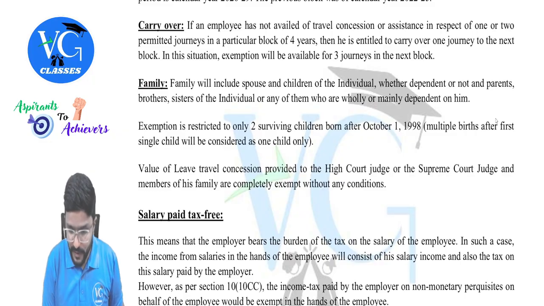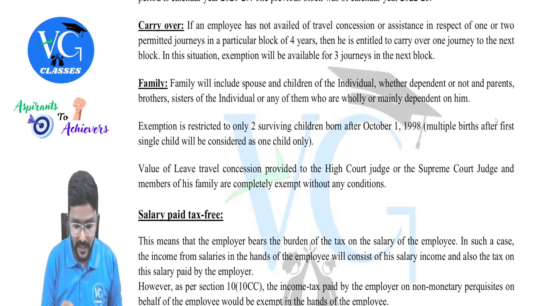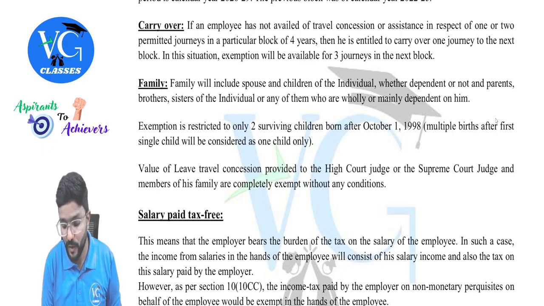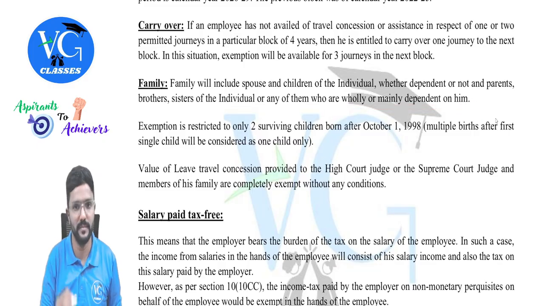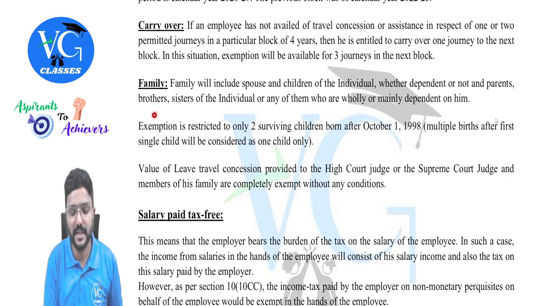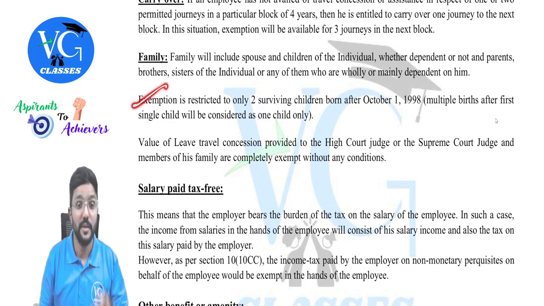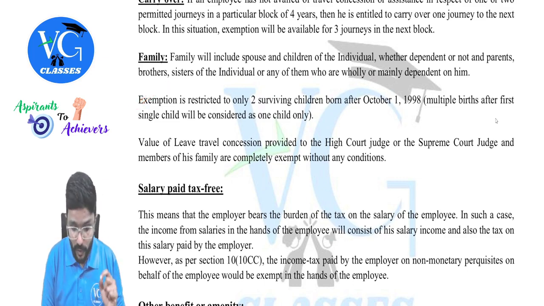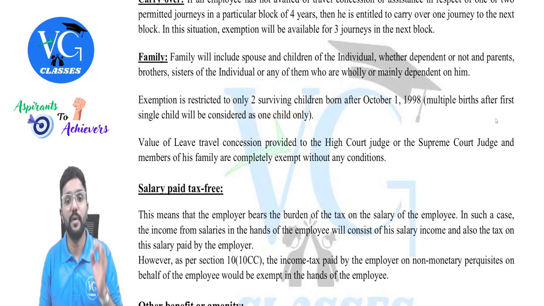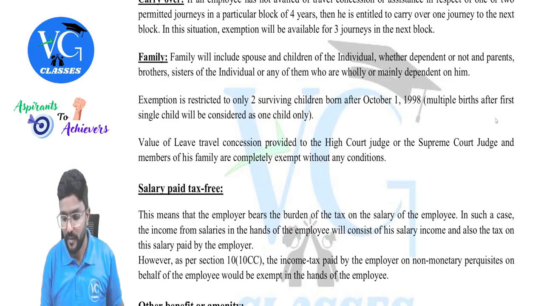Family will include spouse and children of the individual, whether dependent or not, and parents, brother, sister of the individual, or any of them who are only or mainly dependent on them. So spouse and children is always covered, whereas parents, brothers, and sister is covered only if they are dependent. Then exemption is restricted to only two surviving children born after October 1st, 1998.